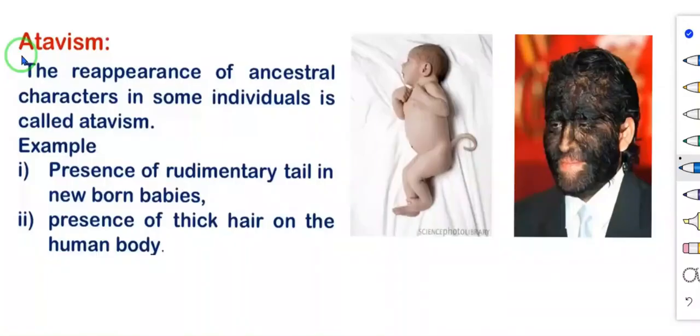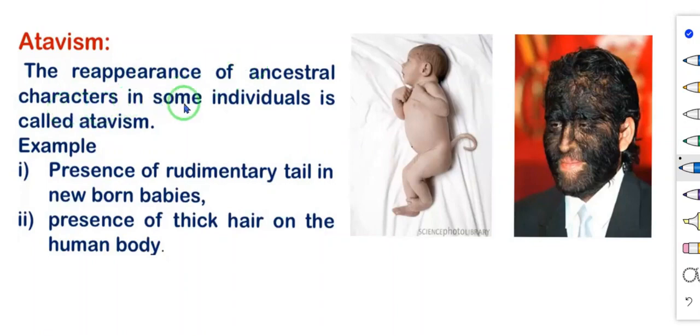The next one is atavism. The reappearance of ancestral characters in some individuals is called atavism. Our ancestors are monkeys. They had a tail, is it? Nowadays also some newborn babies have a tail. So that is the reappearance of ancestral characters.